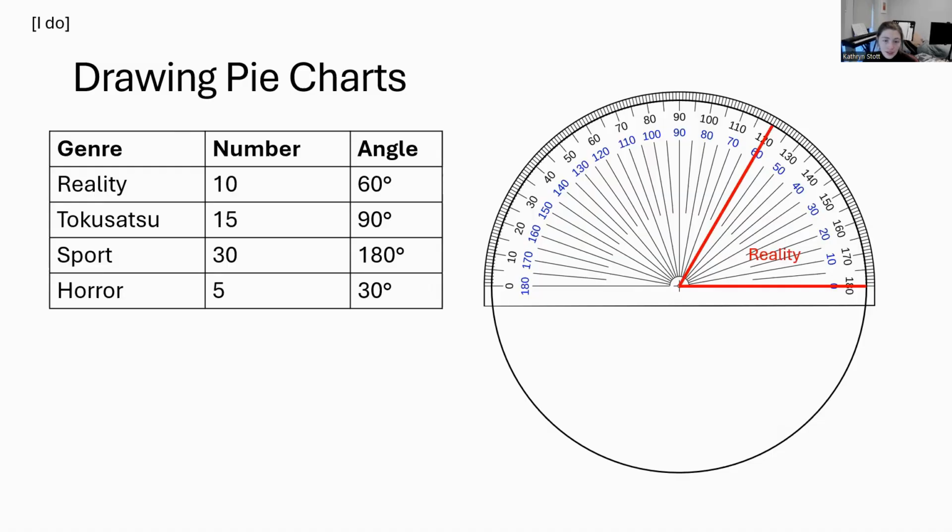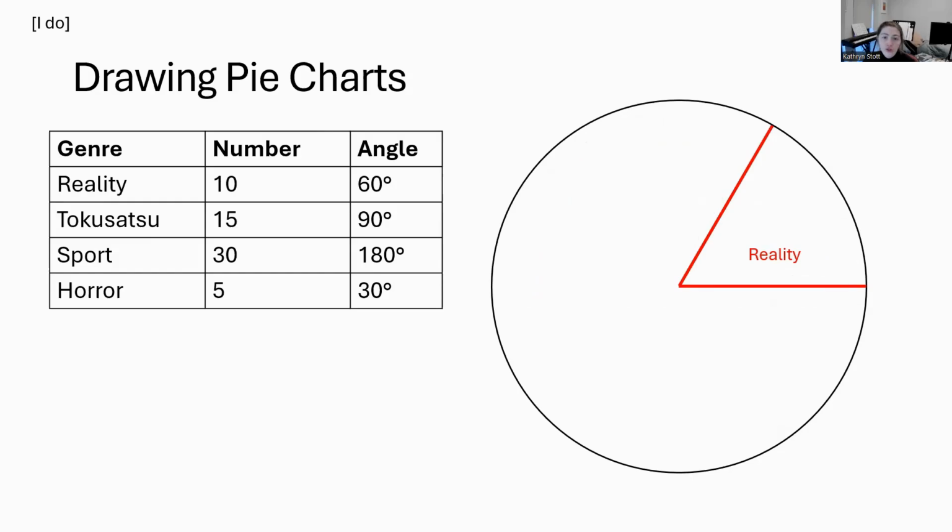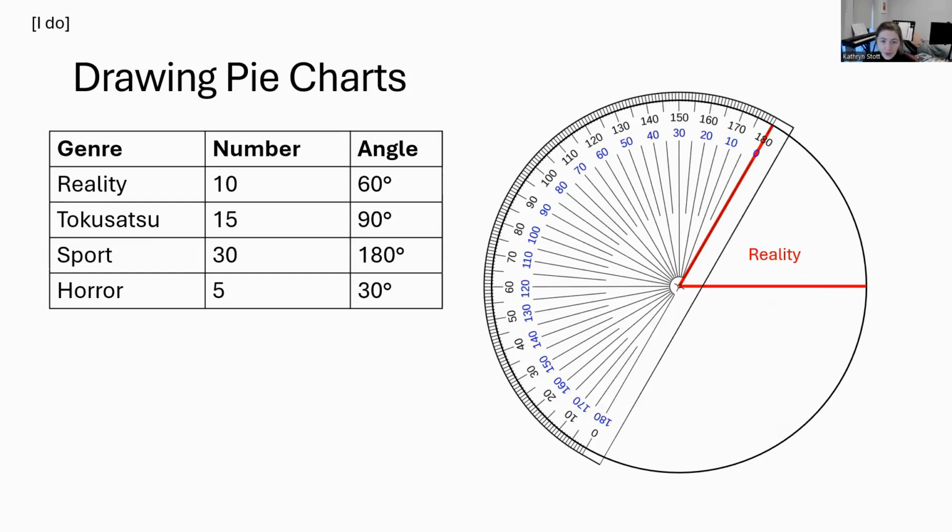Let's look at tokusatsu next. I'm going to realign my protractor, put the center of the protractor in the center of the circle, and align the 0 with one of the edges of the reality TV segment of the pie. So I'm going to put my protractor on. I'm going to look for 90 degrees. There it is. I'm going to label it tokusatsu.